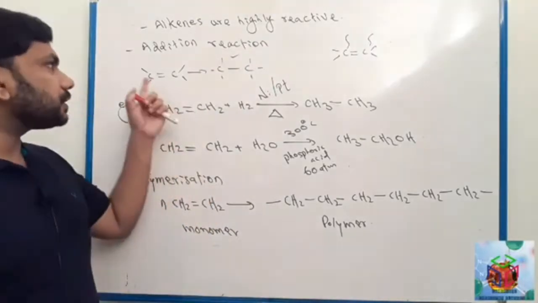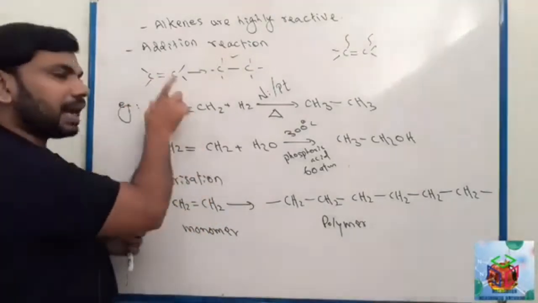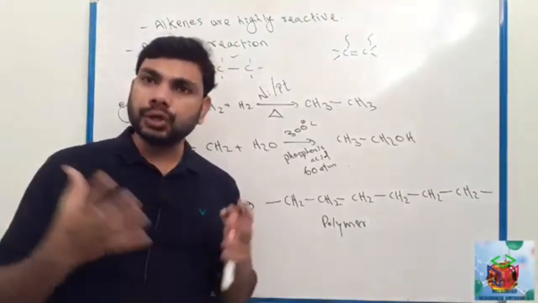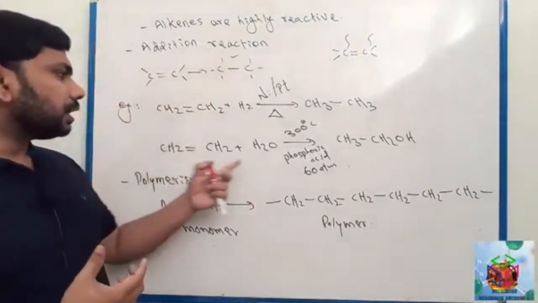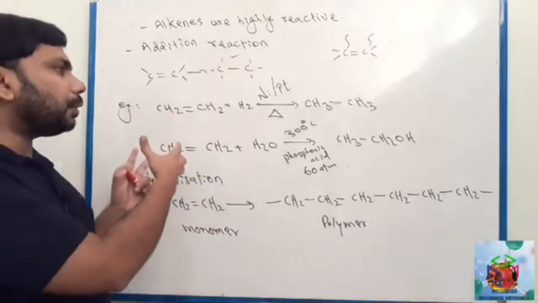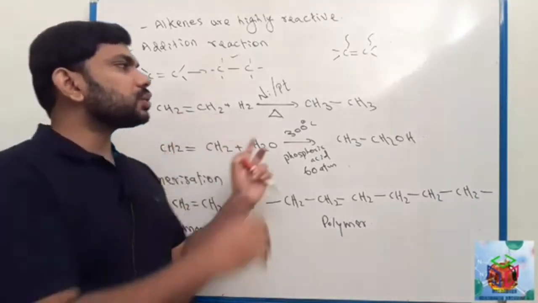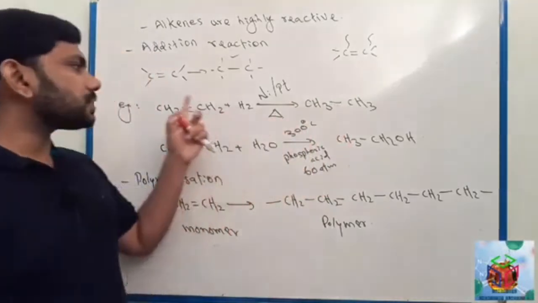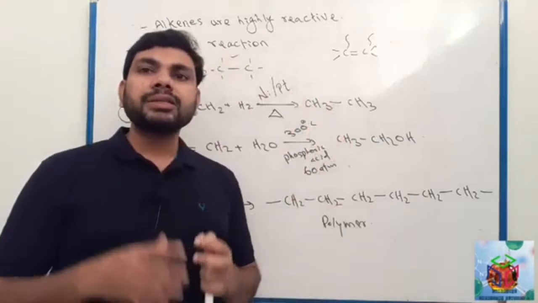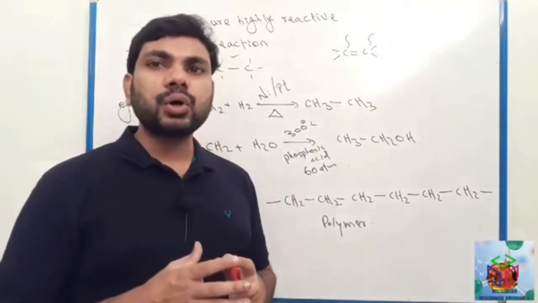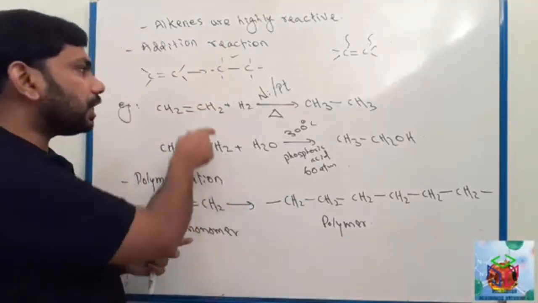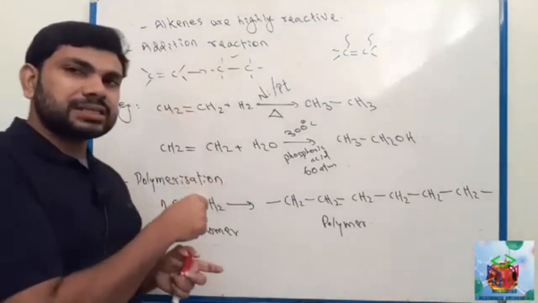The compound which contains a carbon-carbon double bond, that is alkene, we can add some molecules such as hydrogen or steam, water vapor, to this compound. Then it will change to a saturated compound. Before it was unsaturated, then it changed to a saturated compound. This type of chemical reaction is called addition reaction. Clear? The compound which contains a carbon-carbon double bond is unsaturated.